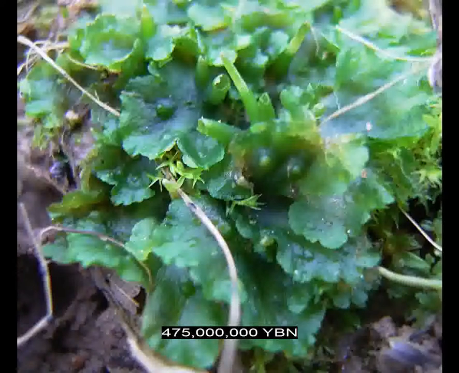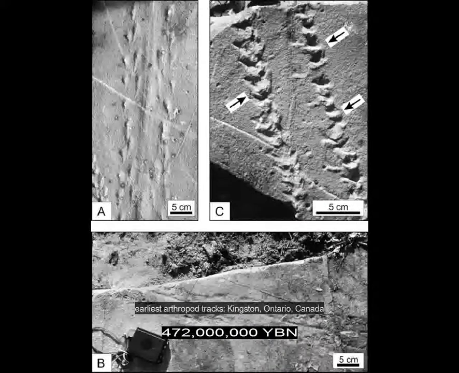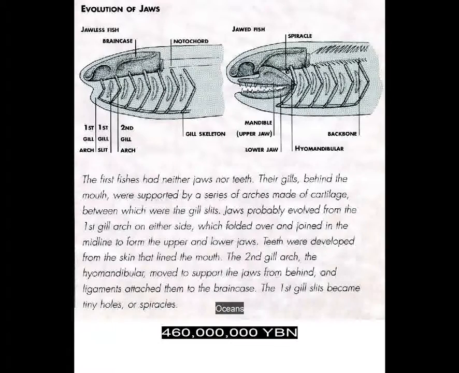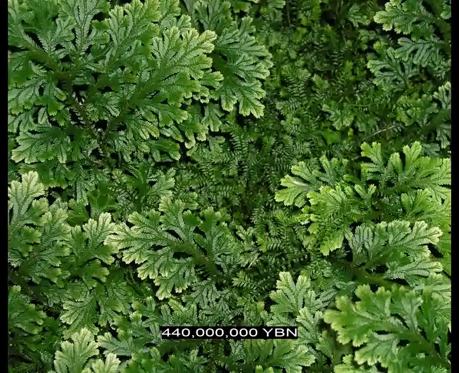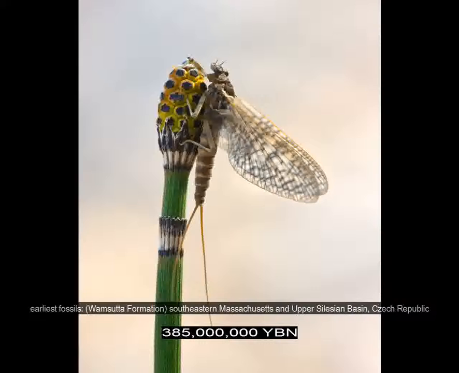Non-vascular plants, liverworts, mosses. Plants live on land. Animals live on land. Arthropod millipedes. Jawed vertebrates, first vertebrate teeth. Vascular plants. Lung, first forests. First flying animal, arthropod insect.